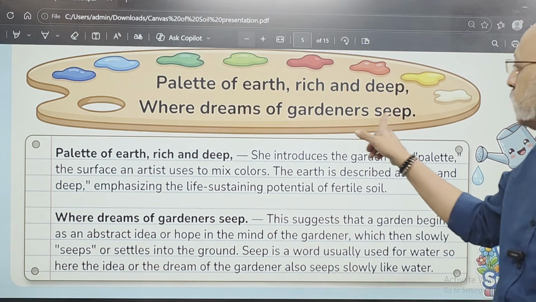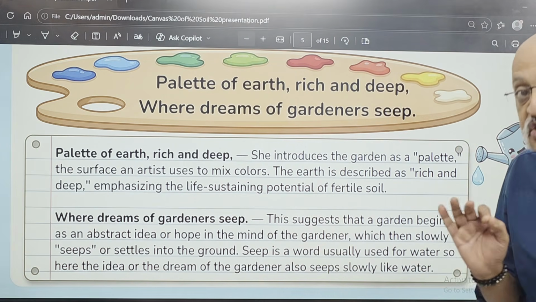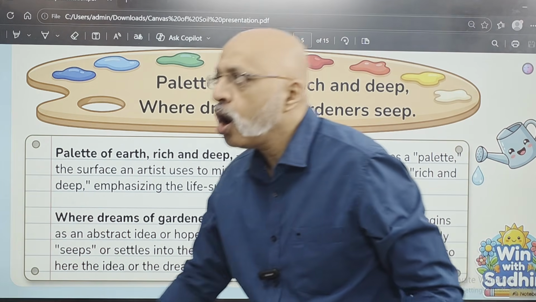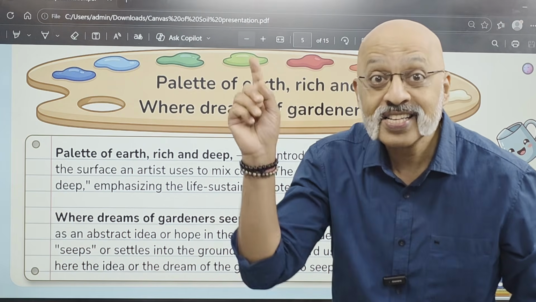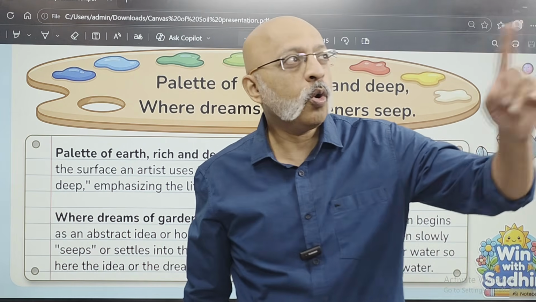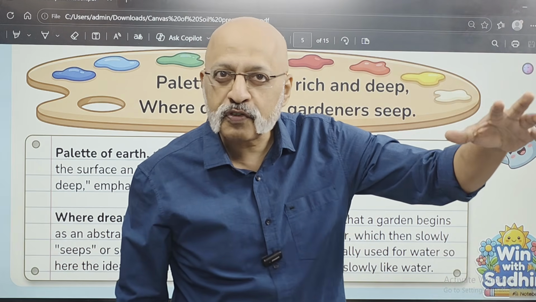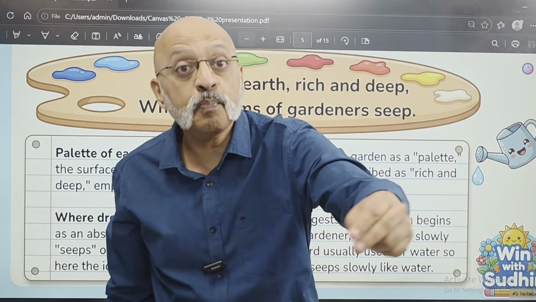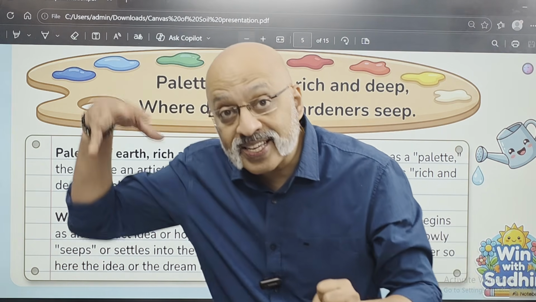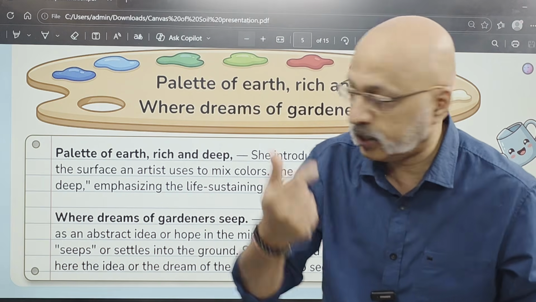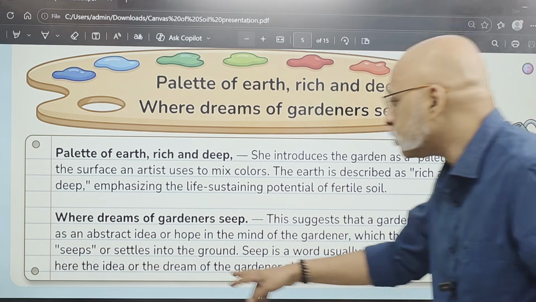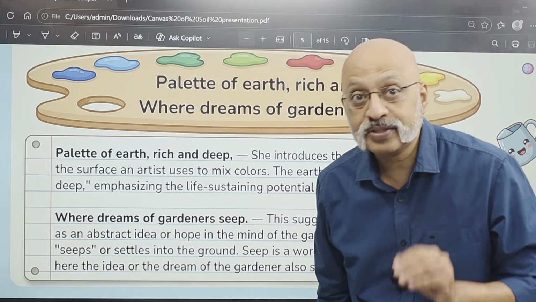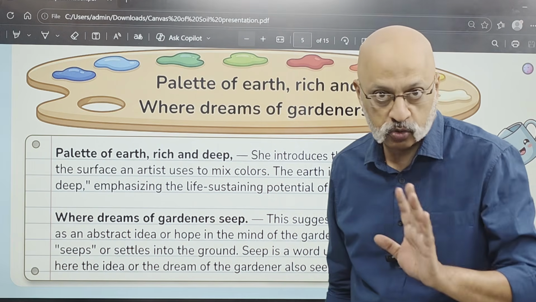Now, why has the word seeps been used here? Seep is generally a word which you associate with water. The water is seeping inside here, right? Oh, there is some seepage. You know the word seepage, which you must have heard at your home. Oh, in the washroom wall, there is a bit of seepage. Some pipe must have broken, and as a result the water is seeping into the wall. So seep is a word usually used for water. So here the idea or the dream of the gardener also seeps slowly like water. That is the sense in which this particular word has been used. Clear?